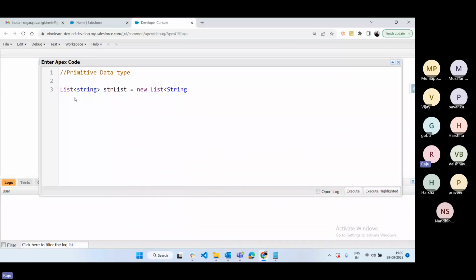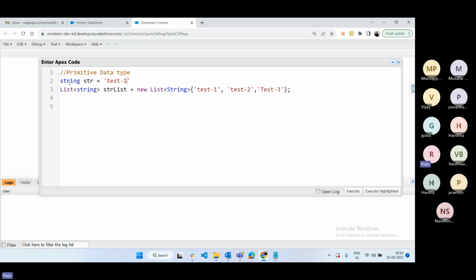So like this we can use, otherwise we can define the data as well. Like this, inside the flower bracket we can define string, right? Test-1, test-2, test-3. Okay, so why I'm using string? Generally we can use this string value directly like this also, right? String str equal to test1.